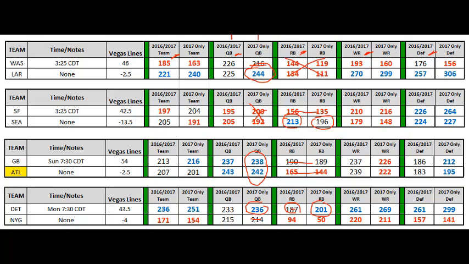Let's go to wide receivers. Again, red, not interested. Here's some really high, 299 and 270, 299 for 2017. So the LA Rams look pretty good for